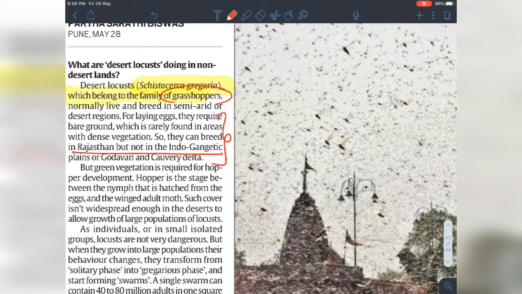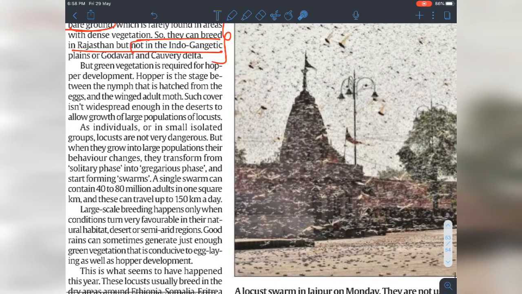So first, it is a grasshopper. It belongs to the family of grasshoppers. It normally lives and breeds in semi-arid or desert regions because for laying eggs they need bare ground. They can breed in Rajasthan, but not in the Indo-Gangetic Valley or the Godavari Delta because there is dense vegetation. But green vegetation is required for hopper development.